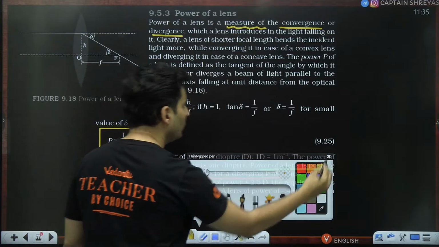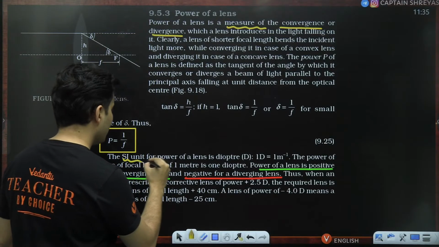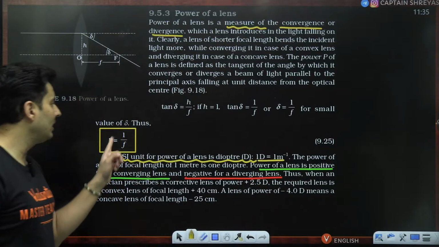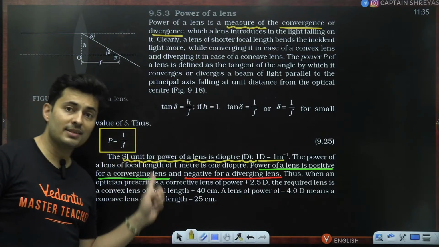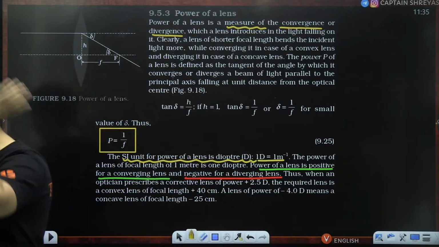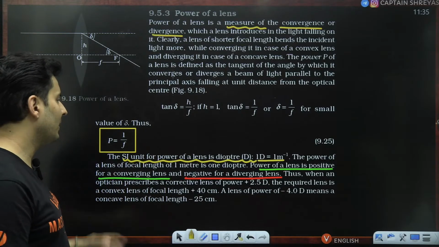Also, what is the unit of power? The unit of power is basically diopter, and only when the focal length is in meters. If it is in centimeters, please convert it into meters. Convert it into meters before measuring that power.